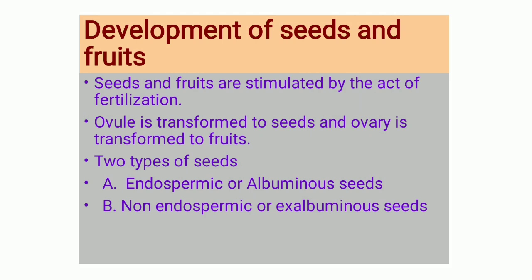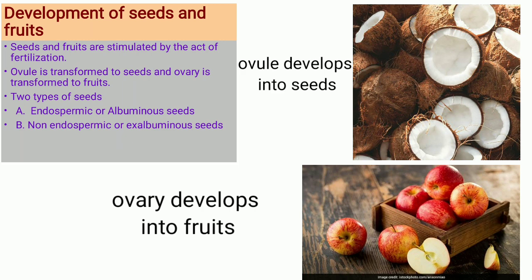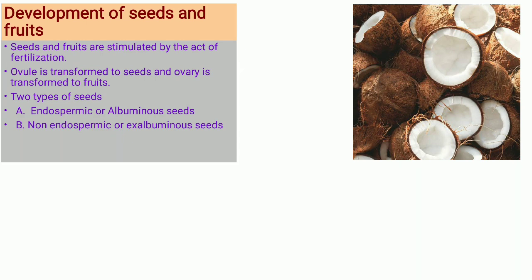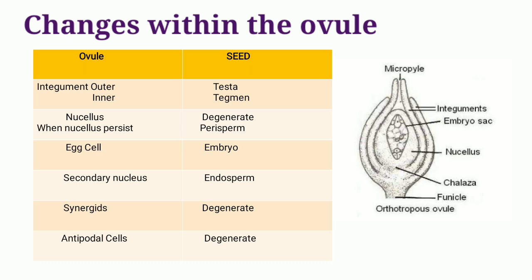So in today's class, we are going to study what changes we can see in the ovule when it becomes a seed, or what changes happen within the ovary when it transforms into fruits. So let's first discuss the development of the ovule. During the formation of the embryo and the endosperm, the integument of the ovule gradually dries up, and the two dried integuments form the seed coat.